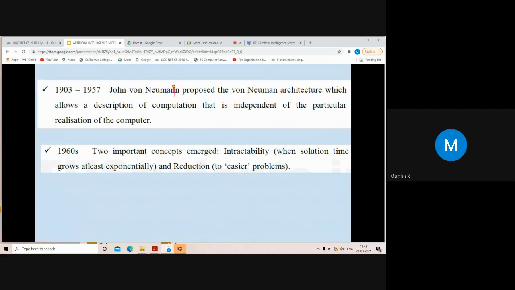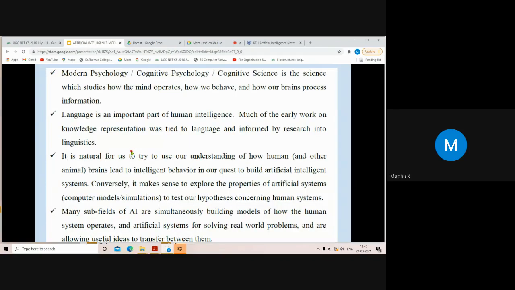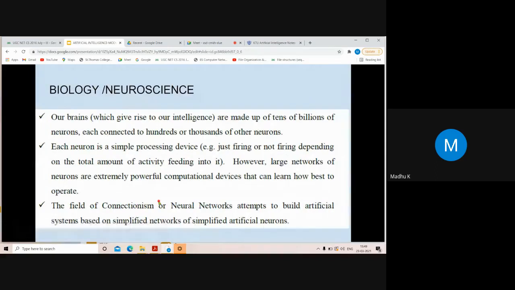Then John von Neumann introduced the von Neumann architecture. Still, systems are using this architecture. Then intractability and reduction concepts were introduced. Then modern psychology. Various research happened in this area, and it also contributed a lot to AI. Then biology or neuroscience is used in AI.